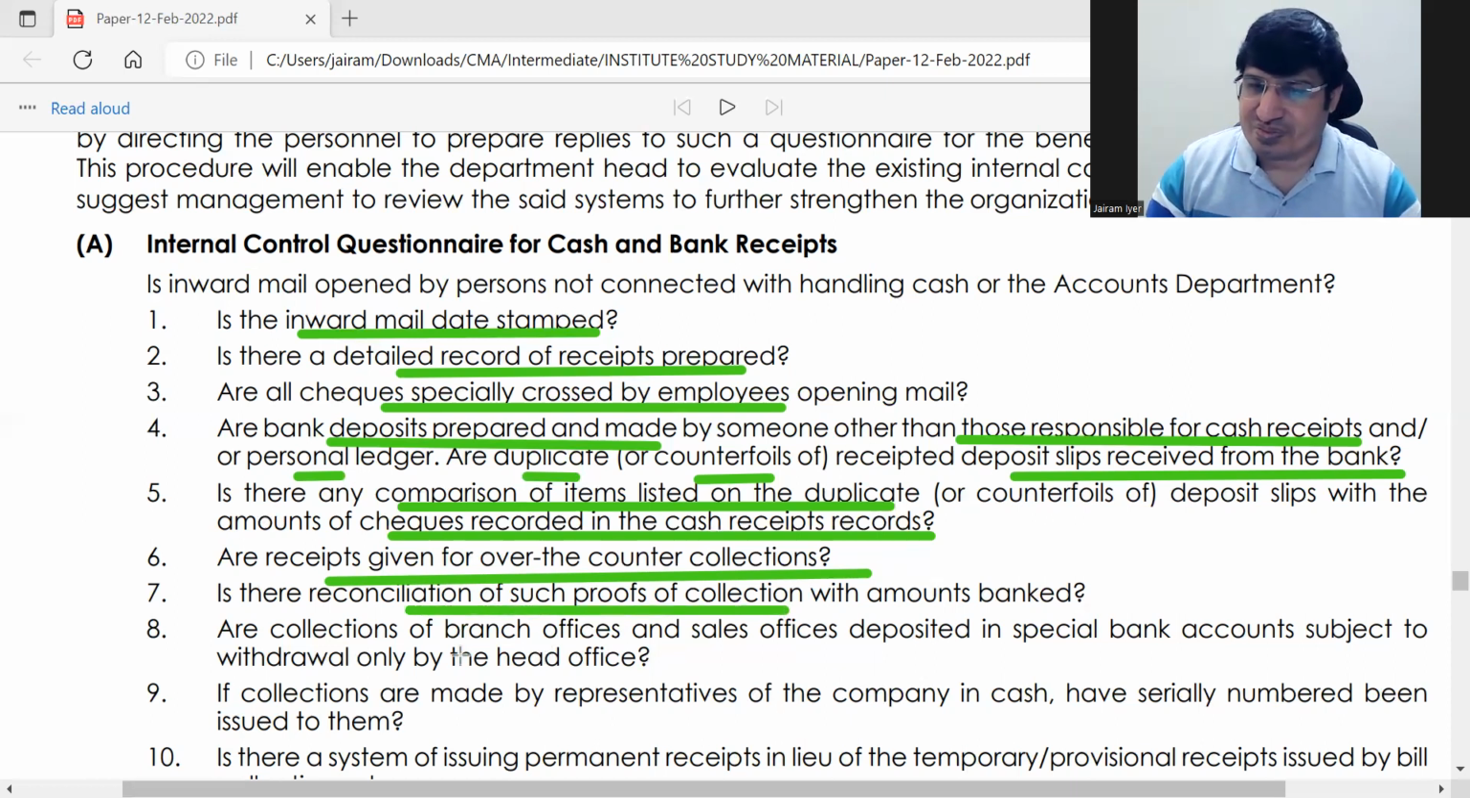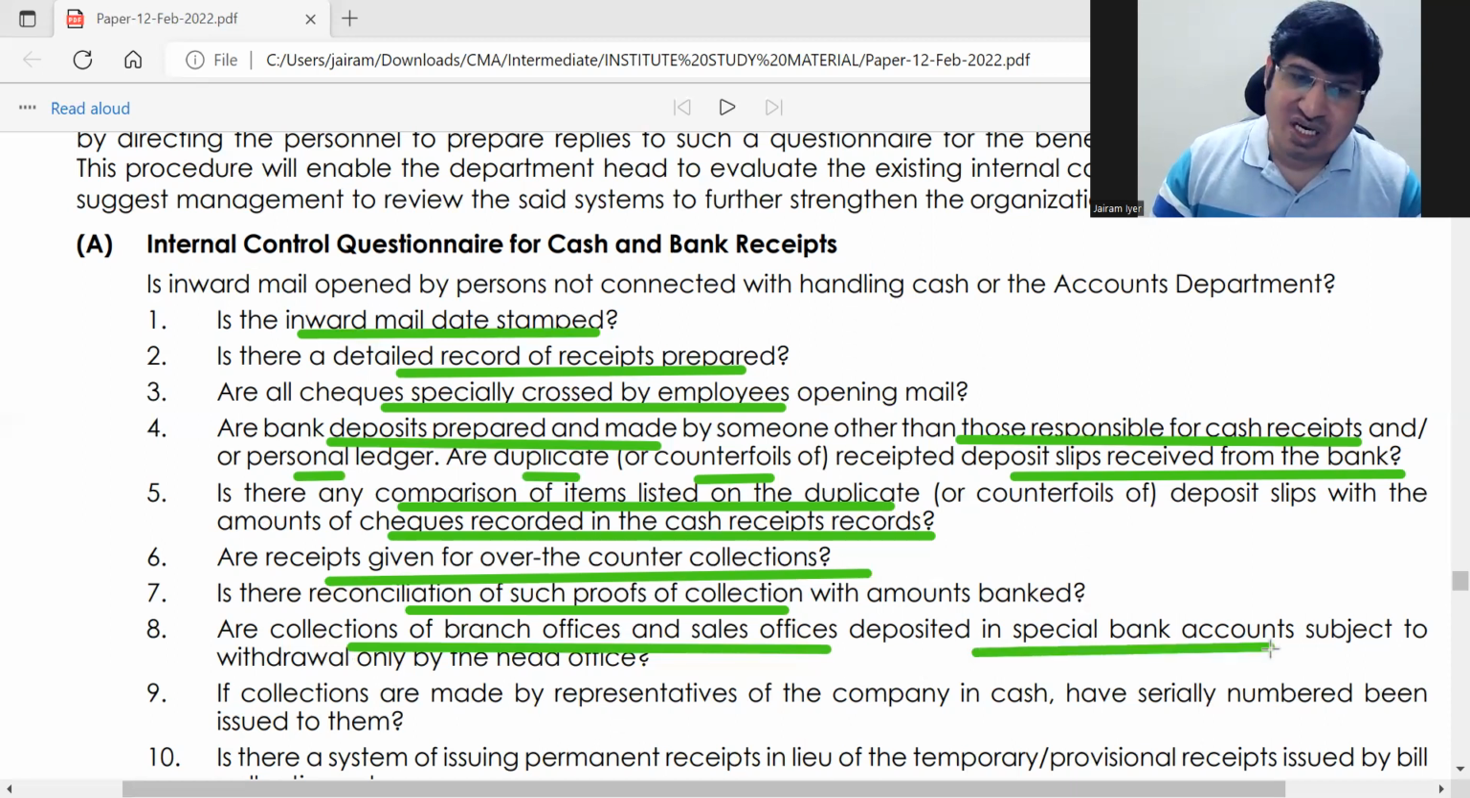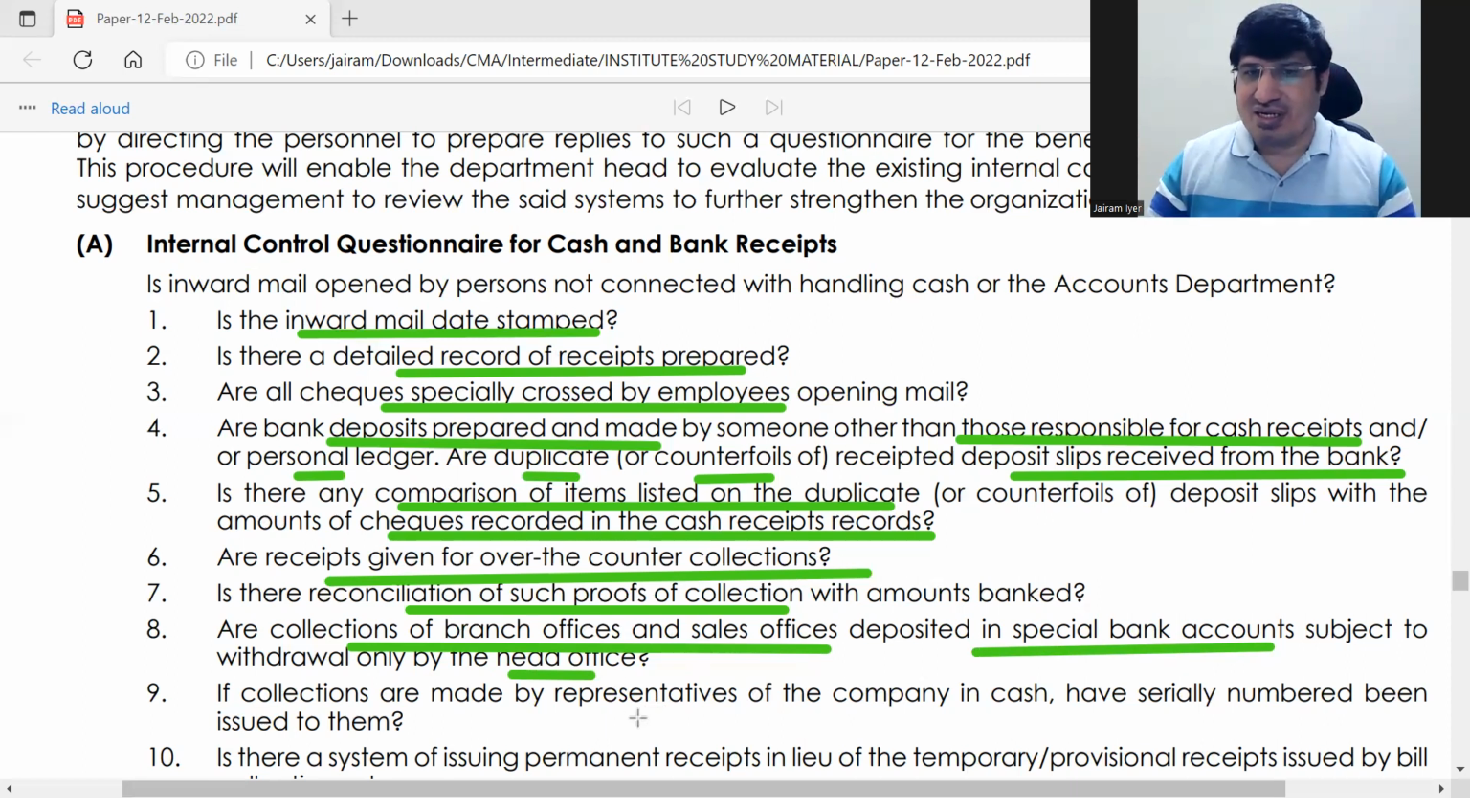So the collections of branch offices and sales offices, that is for secondary offices, the collections should be deposited in a special bank account, and can be only withdrawn by authority of the head office. जैसे मैं बोल रहा हूँ, ये सब all these things are there. It's not needed that you should write each and everything. Just go by your logic and write. Just think of a bank and write it accordingly.